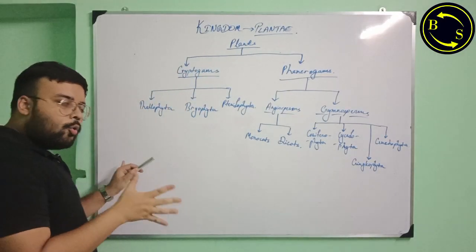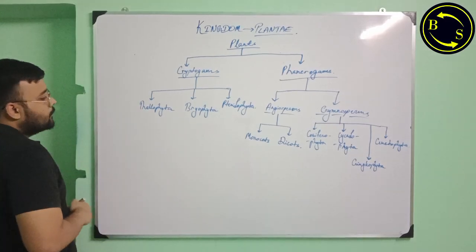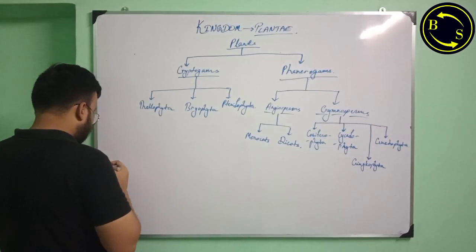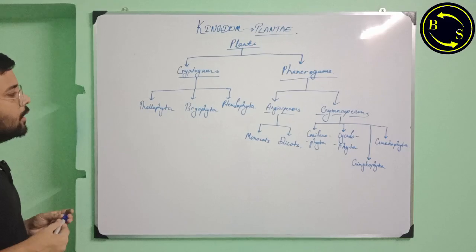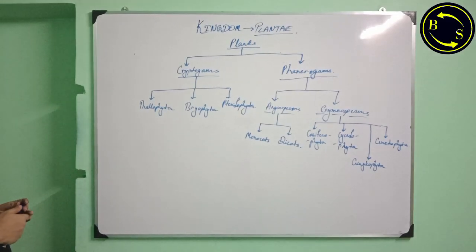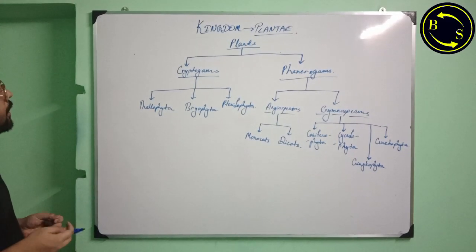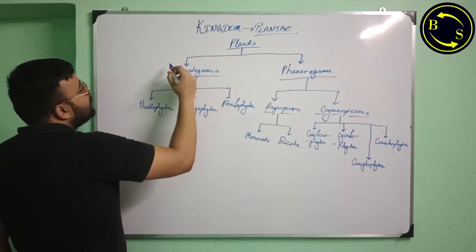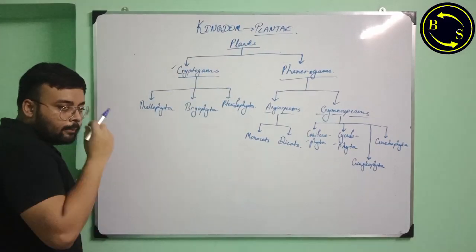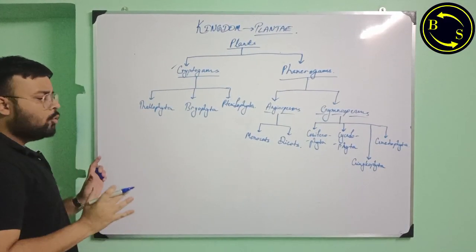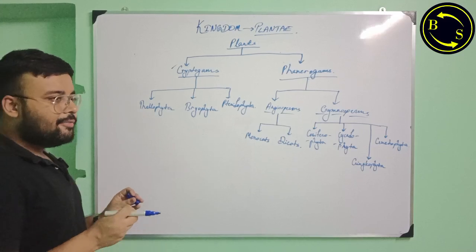Now, if we go a little deeper under thallophyta, we will observe that since thallophytes come under the group of cryptogams, they do not show any floral parts. You will not see flowers.